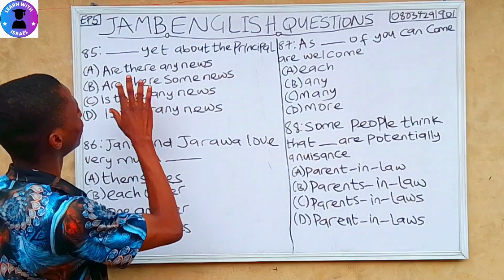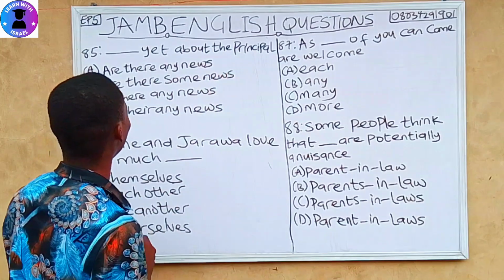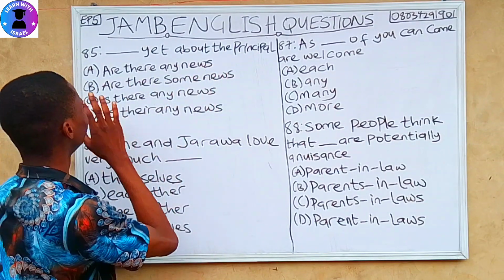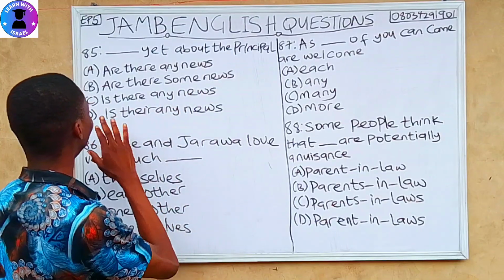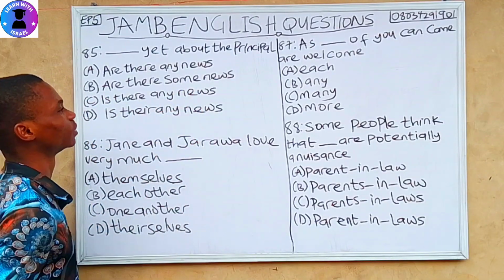Question 85. Dash yet about the principal. A. Are there any news? B. Are there some news? C. Is there any news? D. Is there any news?